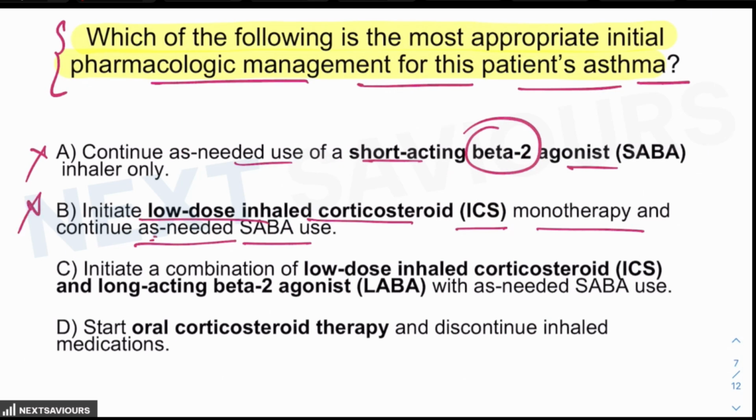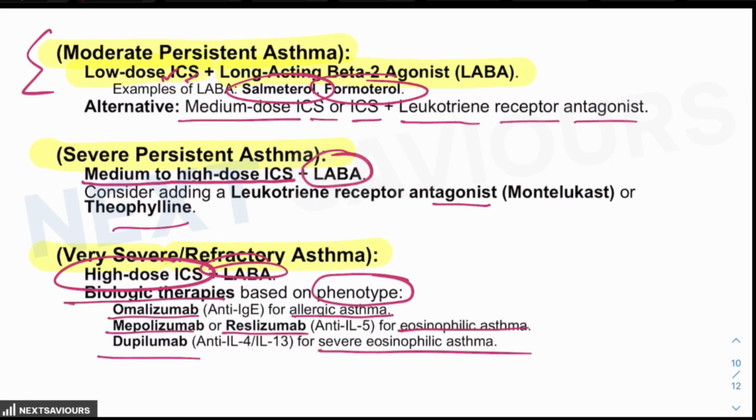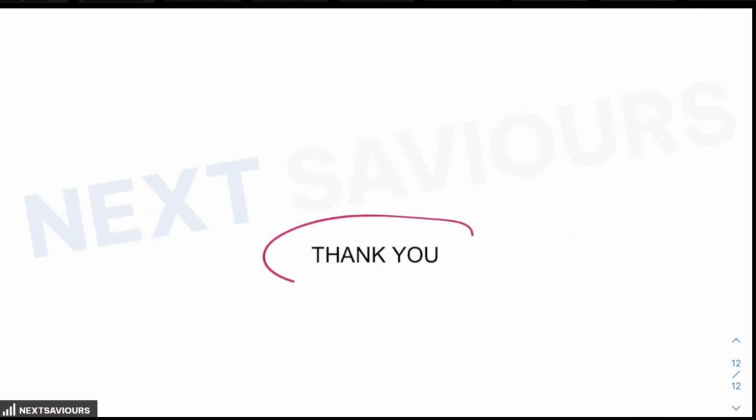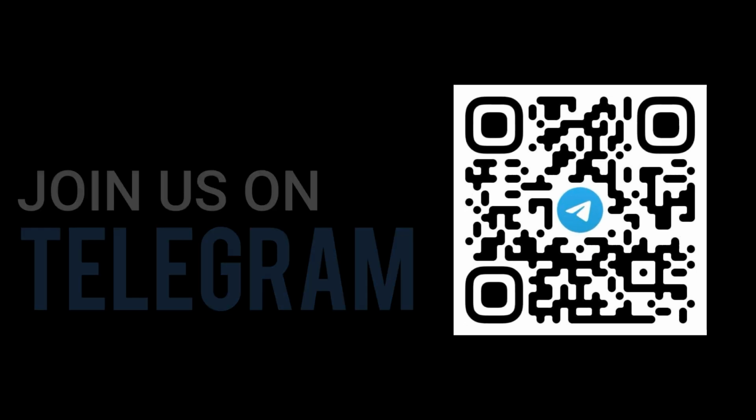Next is initiate a combination of low dose inhalational corticosteroids and a long acting beta 2 agonist. This is the correct answer for the category of moderate persistent asthma from which the patient is suffering. And finally, start oral corticosteroid therapy and discontinue inhalational medications is obviously not the answer for this question. So hope you have understood this very important topic, and you'll be able to mark every answer correctly related to this particular question, that is identifying the type of asthma and its management protocol. All the best for your future examinations.